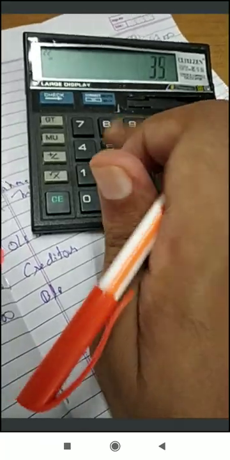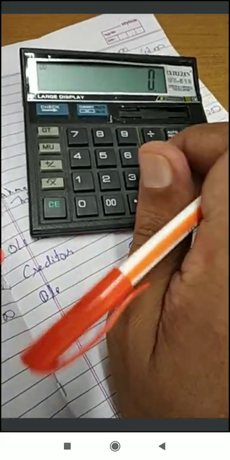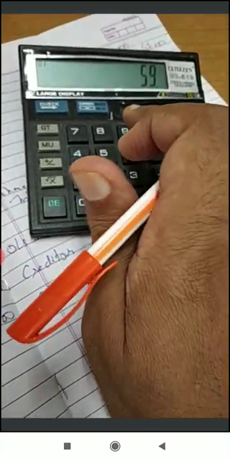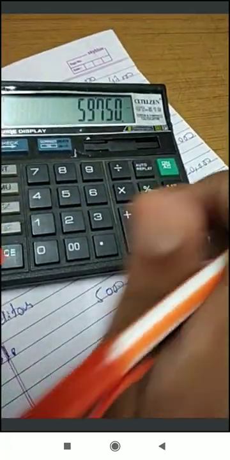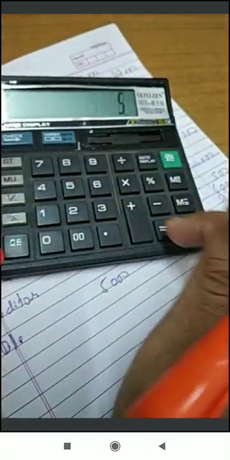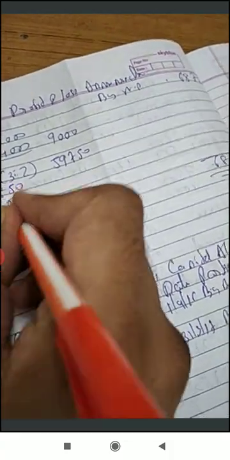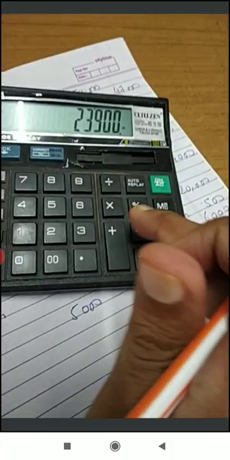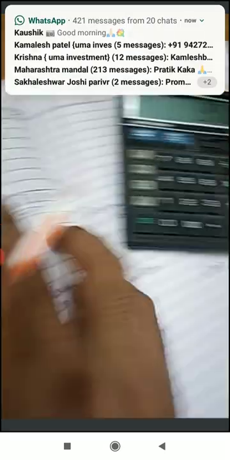Then 59,750 multiplied by 2 divided by 5, value is 23,900. If we add both values, 35,850 plus 23,900, we get the same amount as it is.